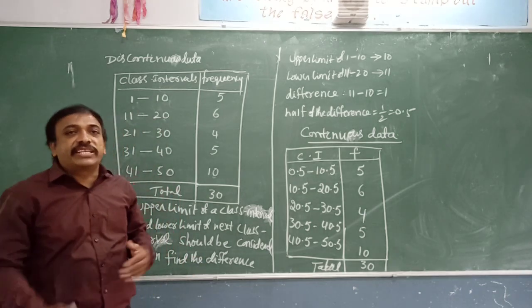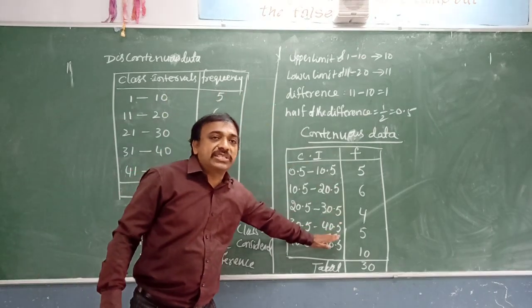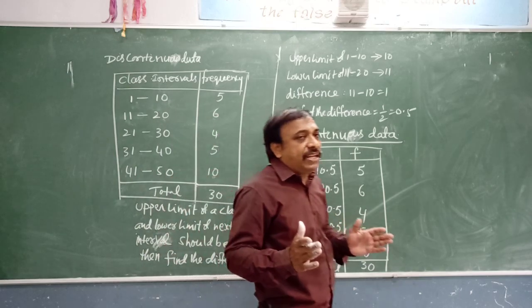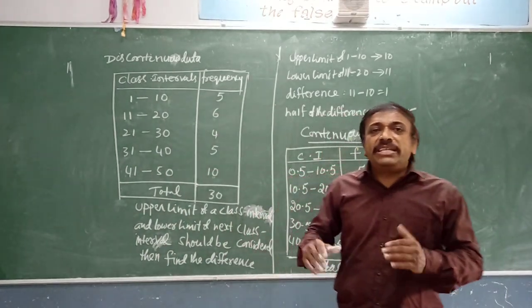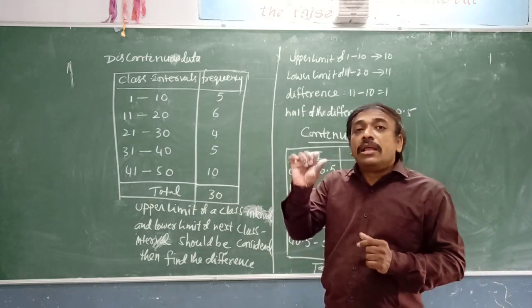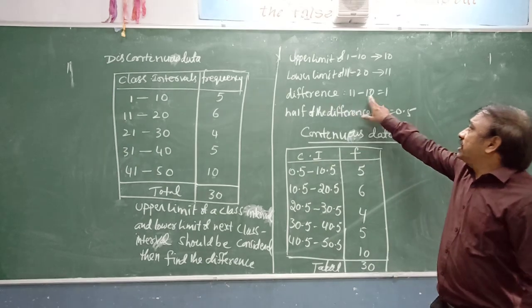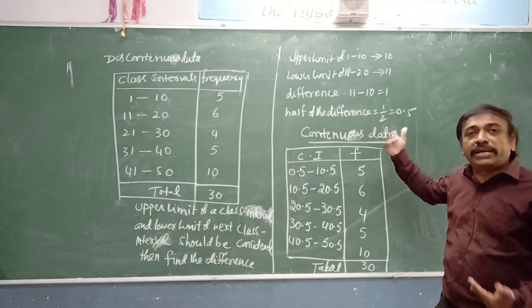In other words, we convert discrete data into continuous data by taking the upper limit of a class interval and the lower limit of the immediate next class interval, and finding the difference of those two. Then we divide the difference by 2.